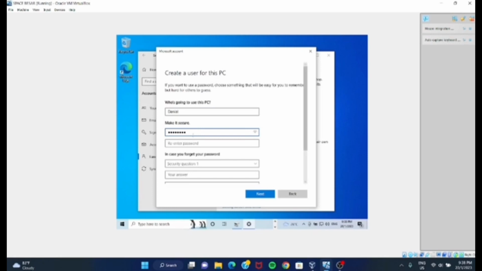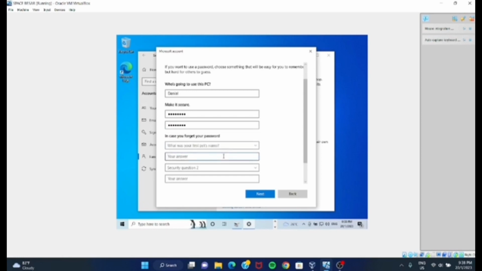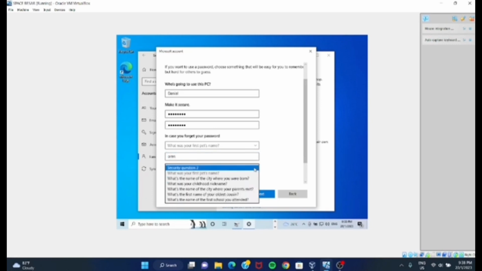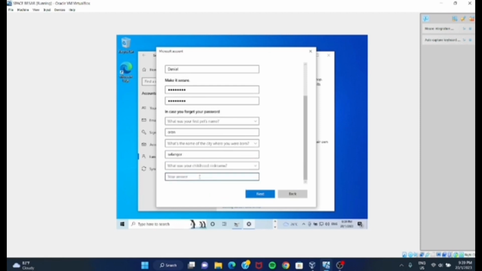Also, you must fill in the security questions. After you are done filling in all the questions, click next.